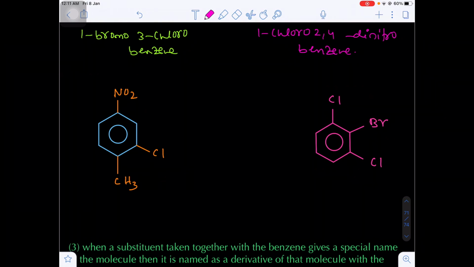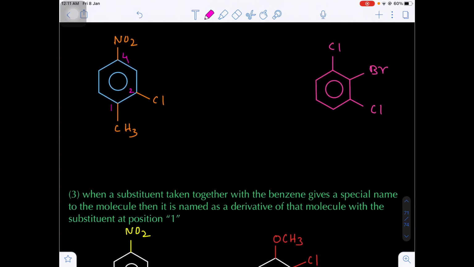Now here the next one you see. Numbering I am giving from the methyl group as 1, this will be 2, this will be 4. Are you getting my point? Now in this case, the first carbon has the methyl group, the second carbon has chlorine, and the fourth carbon has the nitro.